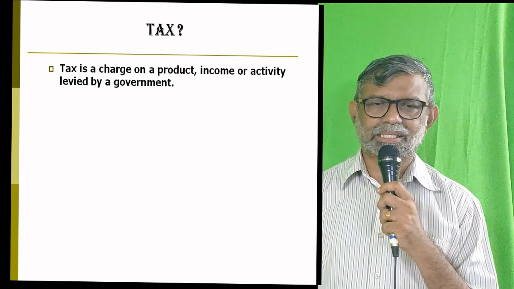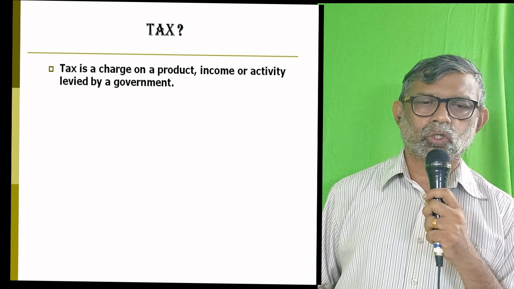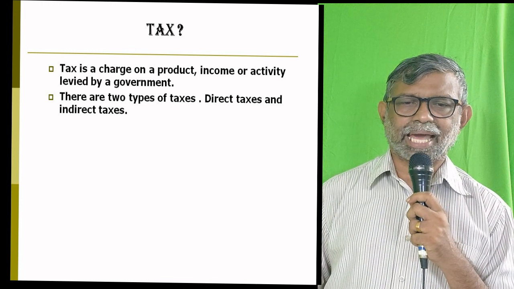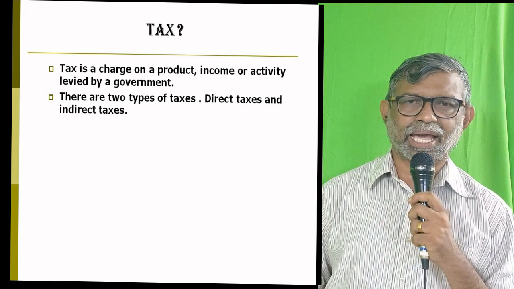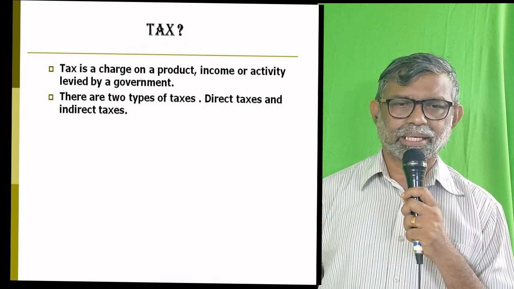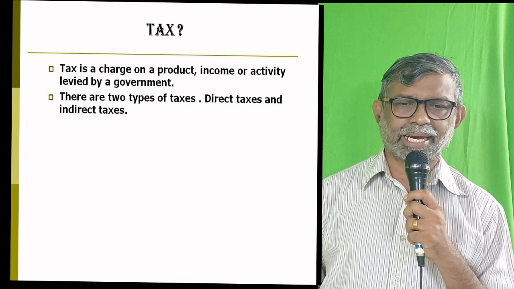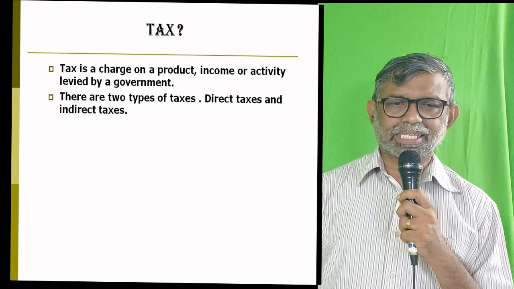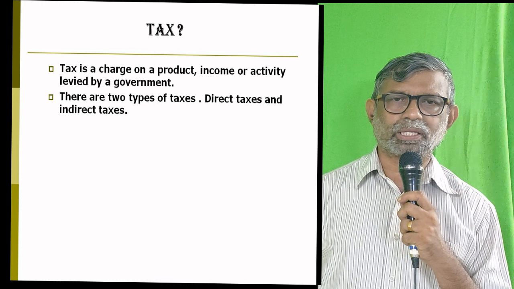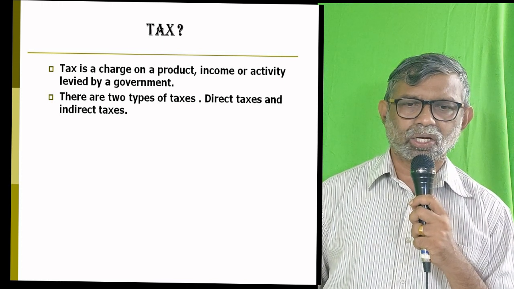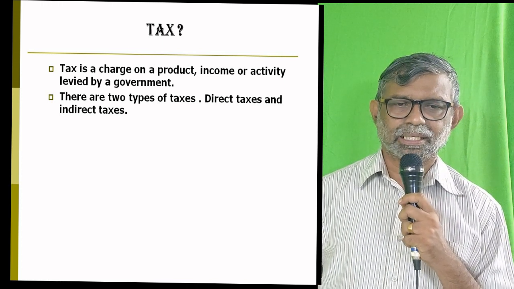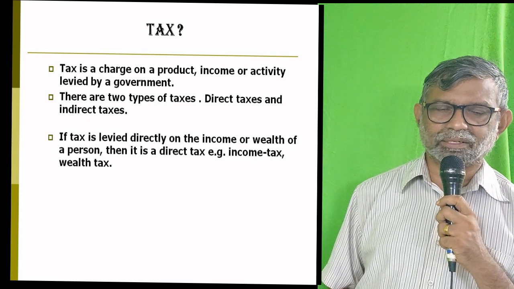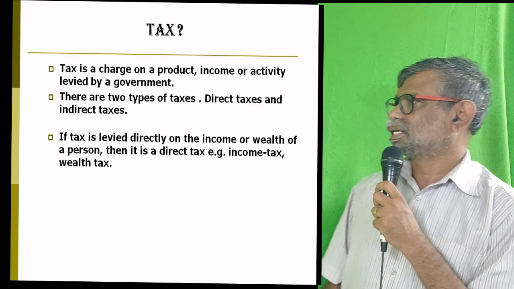When we look at tax, tax can be divided into two types of taxes: direct taxes and, the second one, indirect taxes. If tax is levied directly on the income or wealth of a person, then it is direct tax. Income tax and wealth tax are examples of this tax.